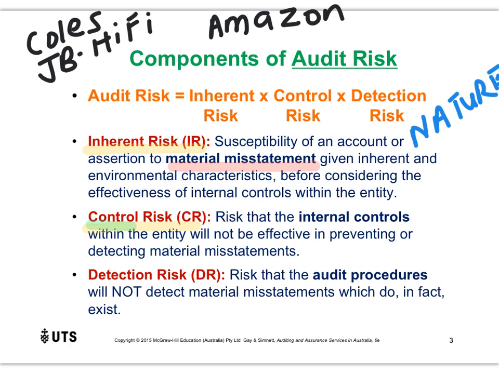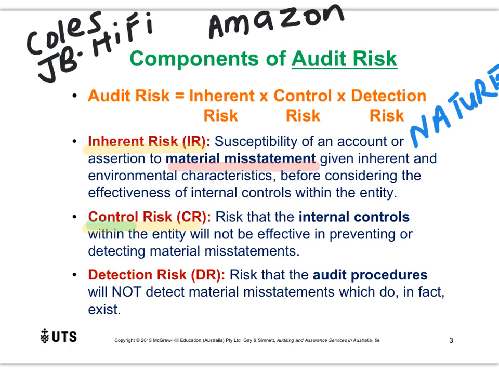So for example, if we go back up here, a control that Coles has in place to deal with theft is having security guards, having security gates, having barcodes. These types of activities or things that the business has in place are trying to deal with the risk of theft. So a control is anything a business has in place to deal with a particular risk.